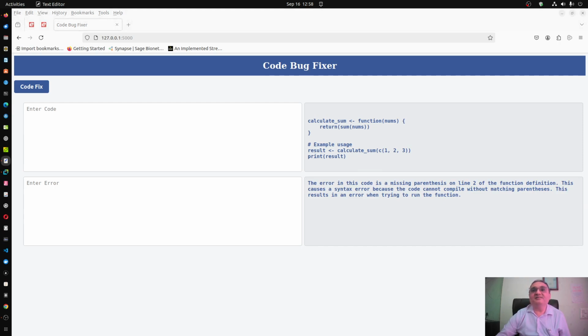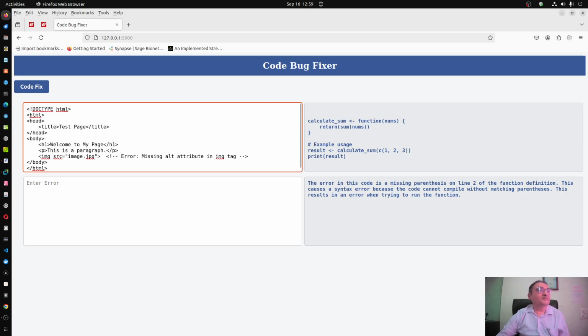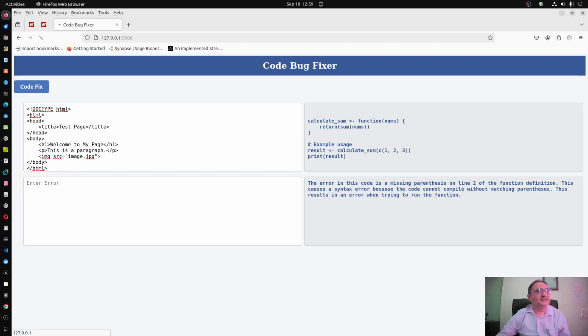Now HTML. Here the error is a missing alt attribute in the image tag. So it is finding even relatively fine errors also. Although I do not have very deep knowledge of HTML, I think the alt attribute is perhaps optional, but still it finds it.